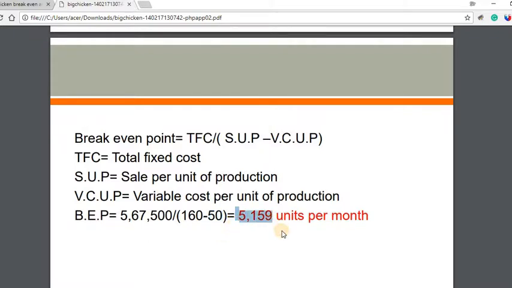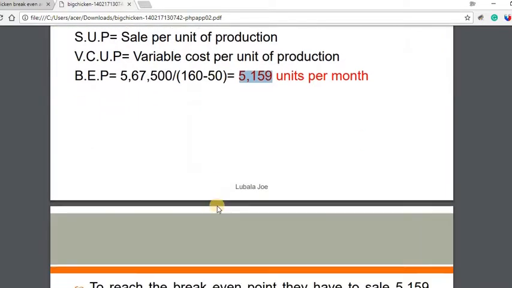5,159 units per month. That means in a month, if I produce 5,159 units, I won't get any profit and I won't get any loss. Then what should I do? I have to make more than this per month and sell it. Then only I'll get the revenue. This is the break-even point.